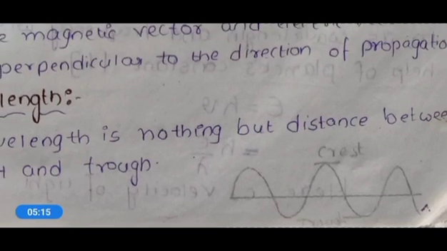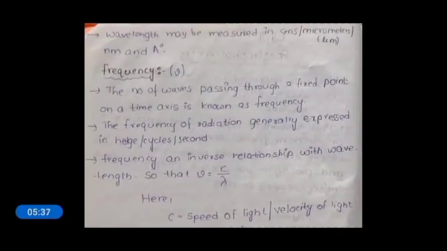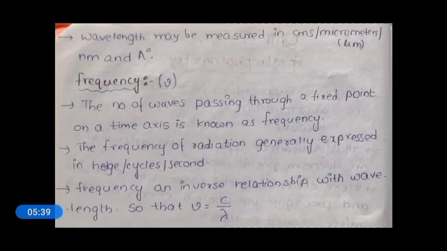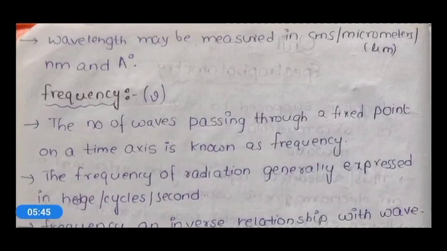The distance between these two is considered as wavelength. This wavelength may be measured in centimeters, micrometers, nanometers or angstroms.